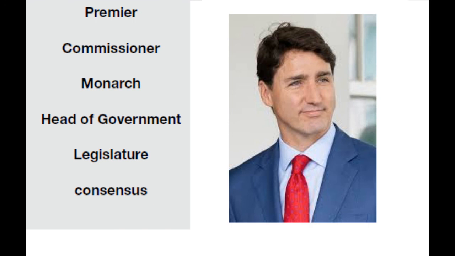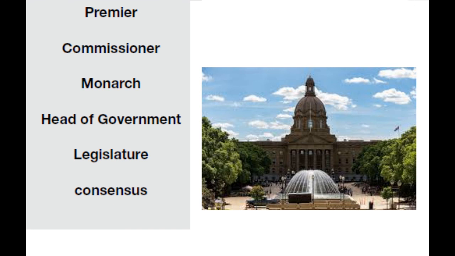Head of government, as we've said, is the head of government group, and for the federal government, the head of government is the Prime Minister, Justin Trudeau, in 2020. The word legislature refers to laws that are made in a province. So this is a picture of the legislature building in Edmonton, Alberta, where members of the Legislative Assembly meet.